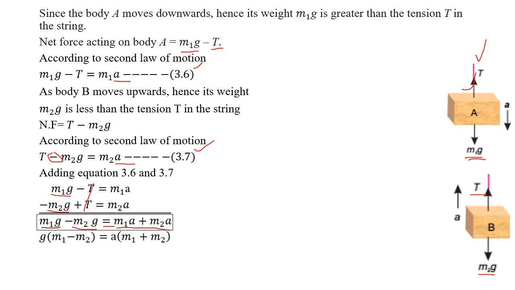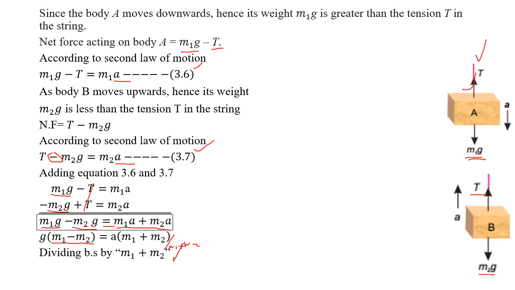Now we divide both sides by m1 plus m2, because to maintain equality we have to divide both sides by the same quantity.